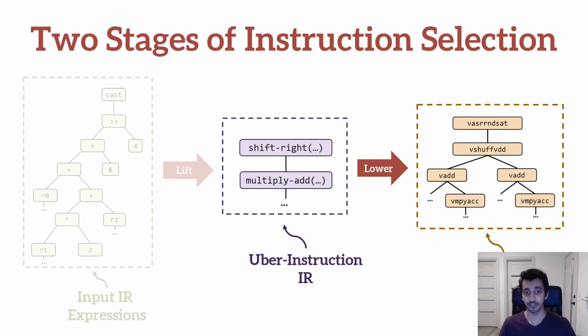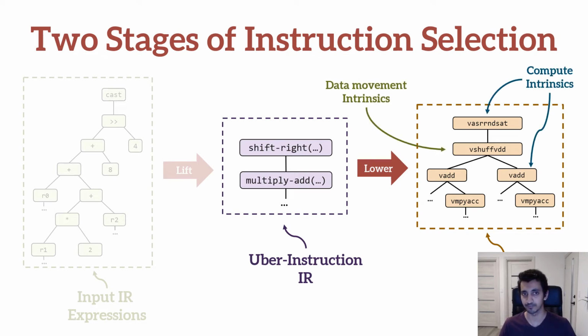Once the input expression has been lifted to the uber instruction IR, we use exhaustive search guided by a cost model to lower each uber instruction to the target instruction set. A key challenge while lowering is that to find the best performing implementations, we must explore implementations that contain both computation as well as data movement.